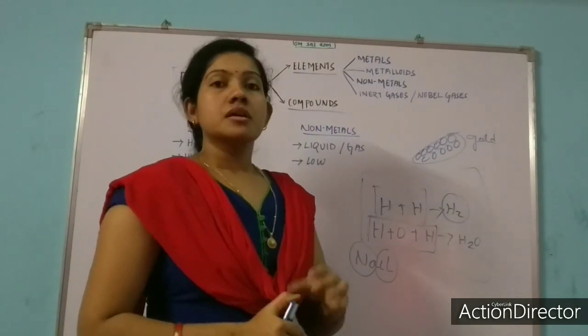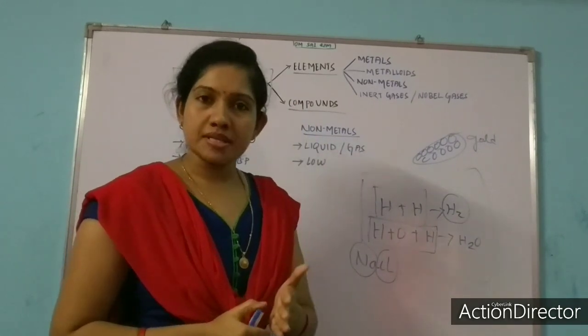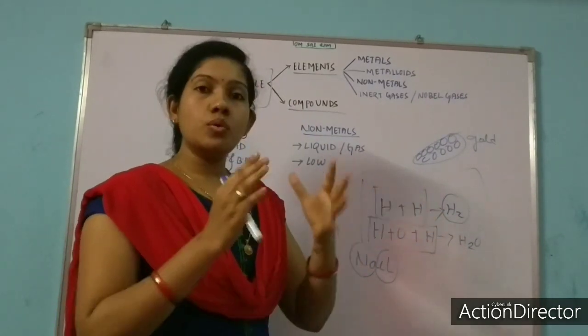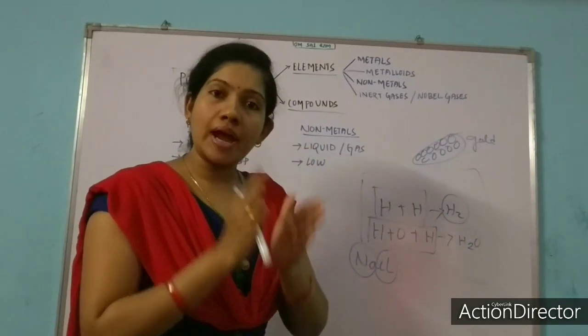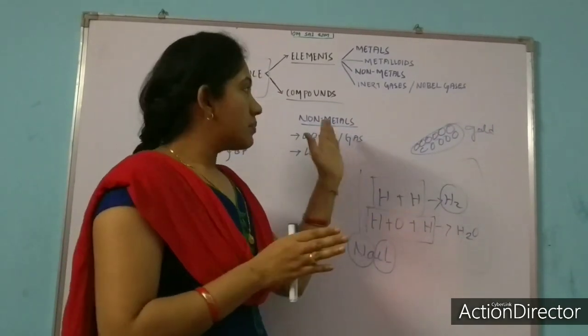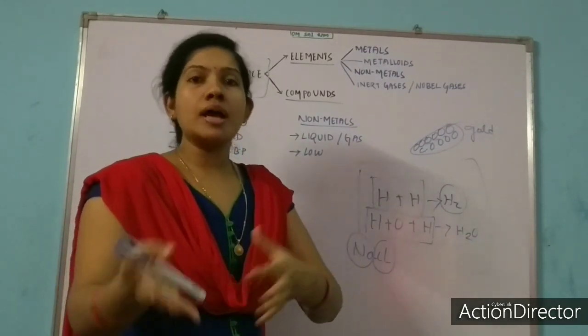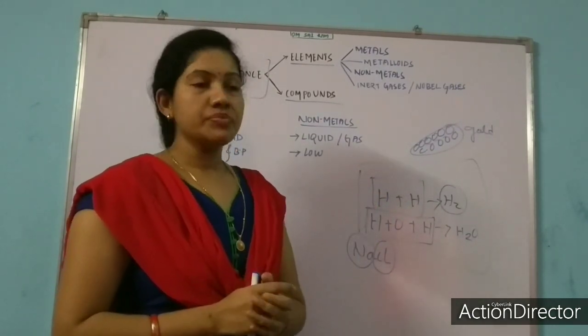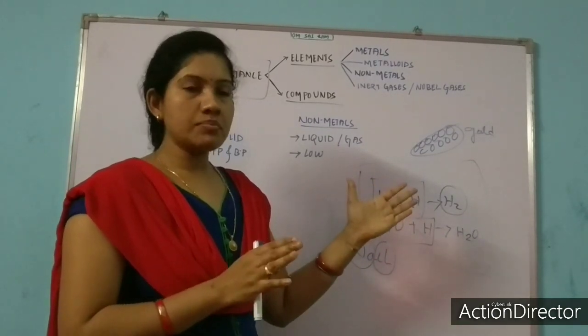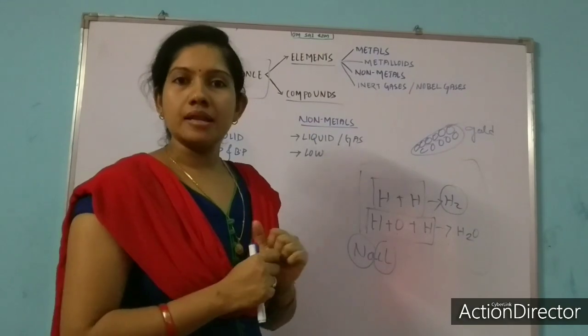So, got it? The difference between element and compound? An element is a pure substance that contains only one kind of atom. Remember, only one kind of atom. And compounds are substances that have more than one kind of atoms. Today we will not discuss compounds, we will go thoroughly into elements.